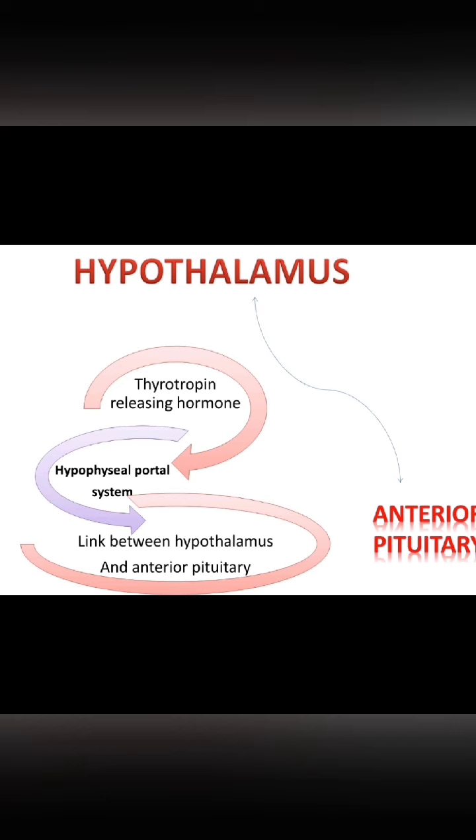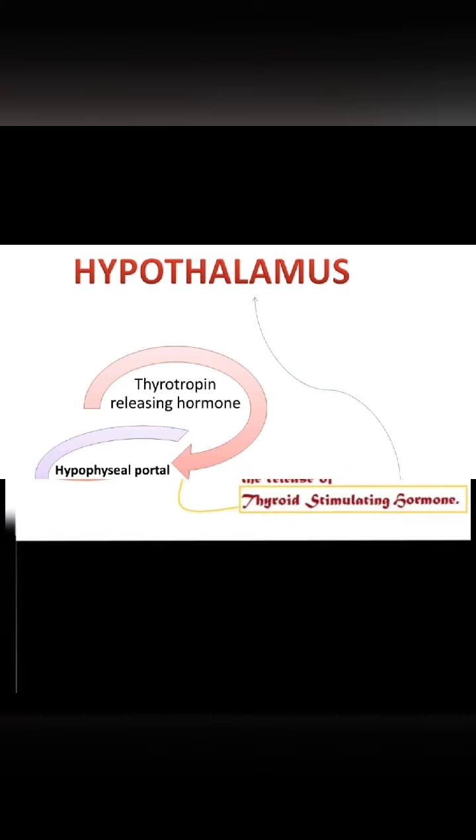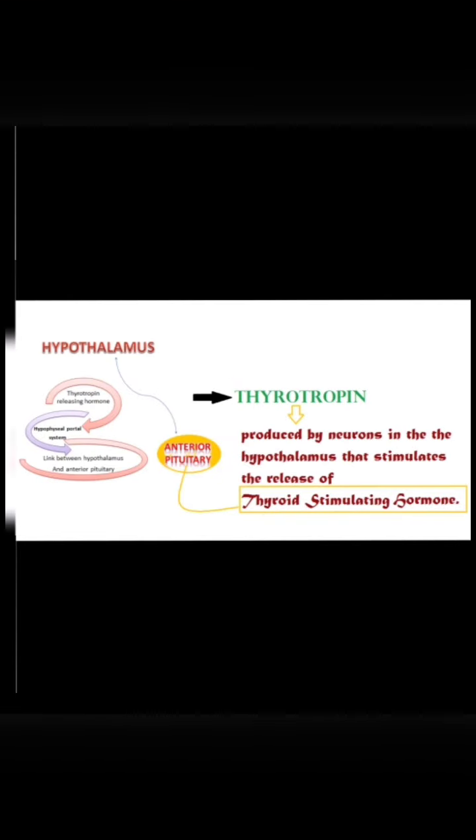Now this is a new word. Let me tell you what the hypophyseal portal system is. It is a link between the hypothalamus and the anterior pituitary, and likewise the anterior pituitary then releases thyroid stimulating hormone, and this thyroid stimulating hormone stimulates the thyroid gland.